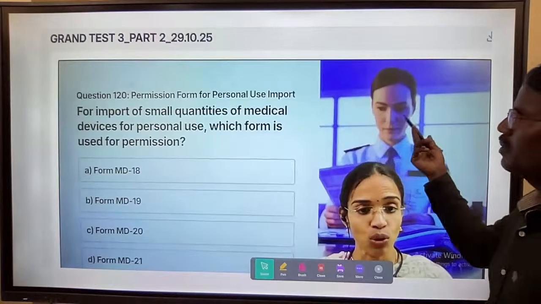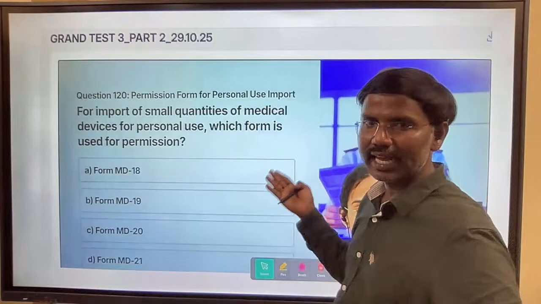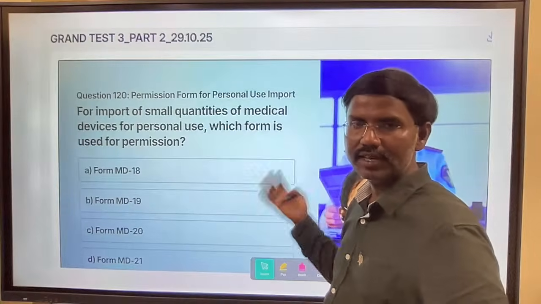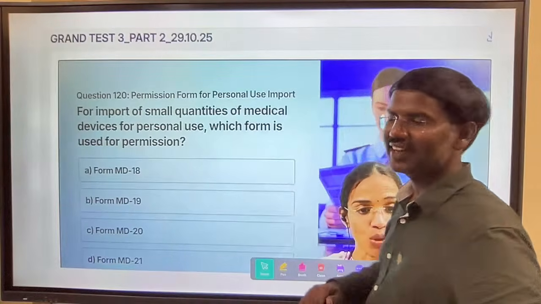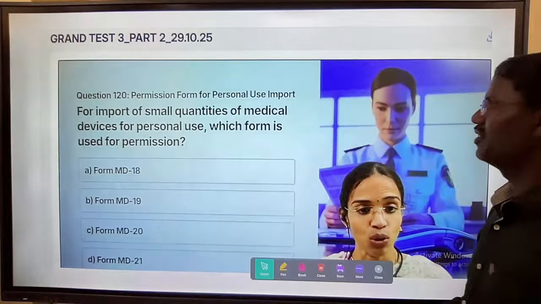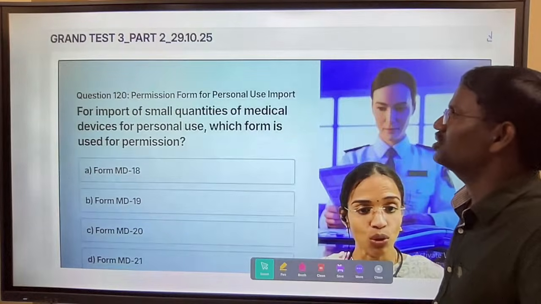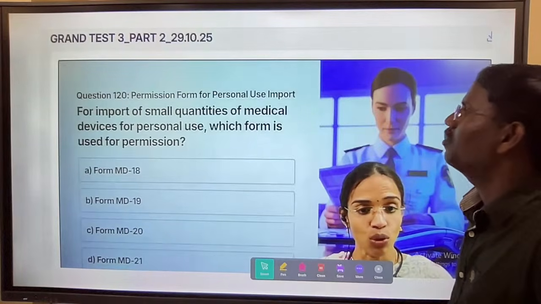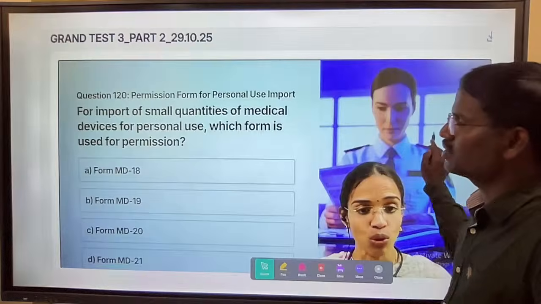We discussed this many times. The same question we discussed repeatedly, and that is also repeated in the final exam, so we felt very happy. Then next question, permission form for personal use import. This we also discussed.